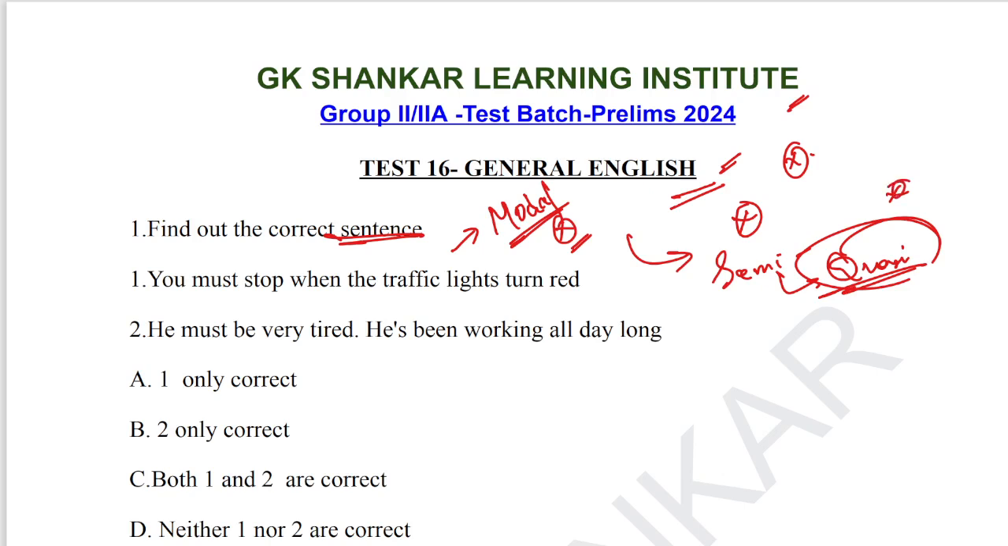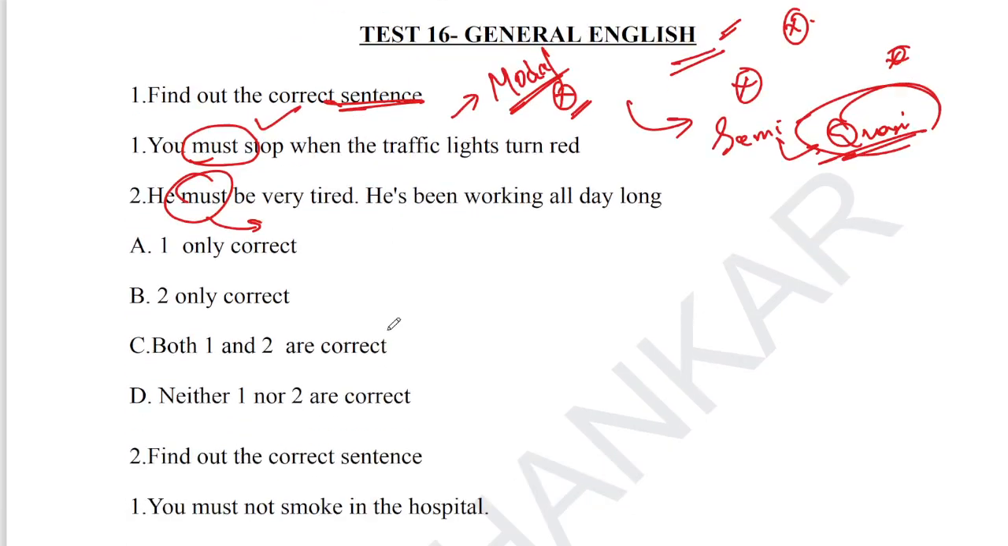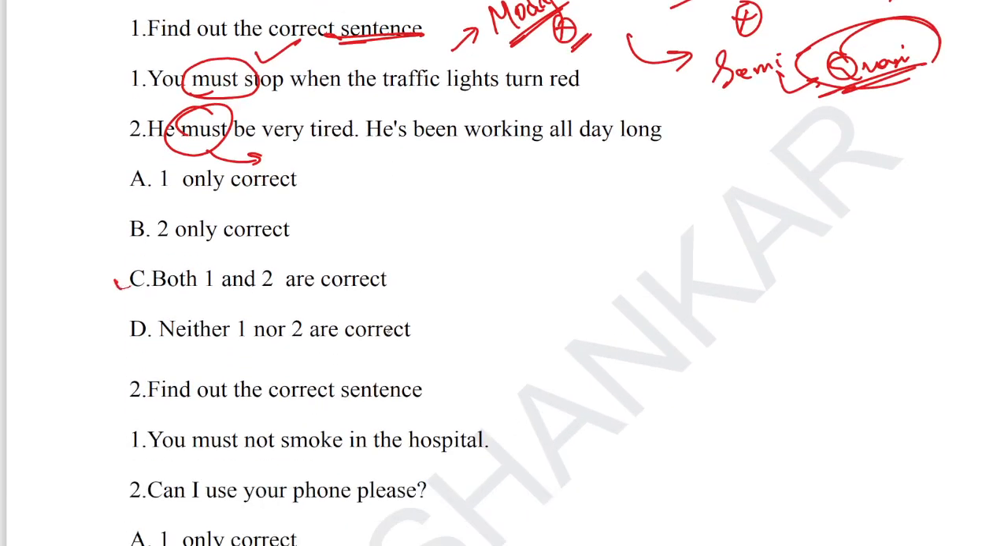So question number 1, find out the correct sentence is the key here. Statement number 1, you must stop when the traffic lights turn red. So must is the correct usage here. Point number 2, he must be very tired. He has been working all day. Must is also used here. The second statement is also correct. So obviously the answer is option C, both 1 and 2 are correct.